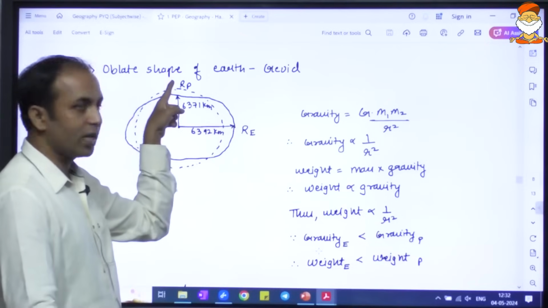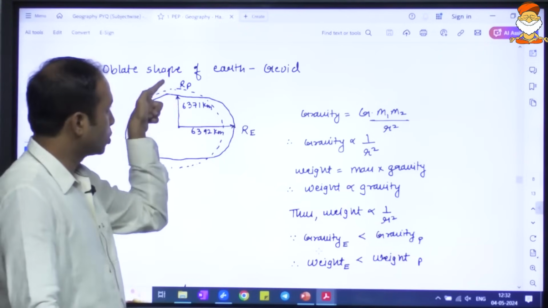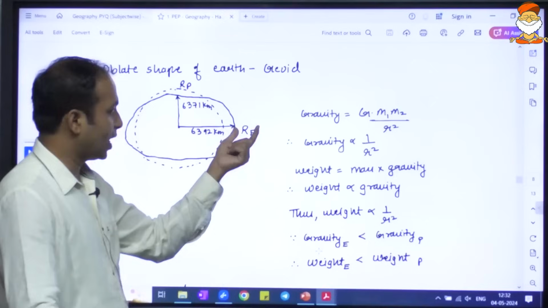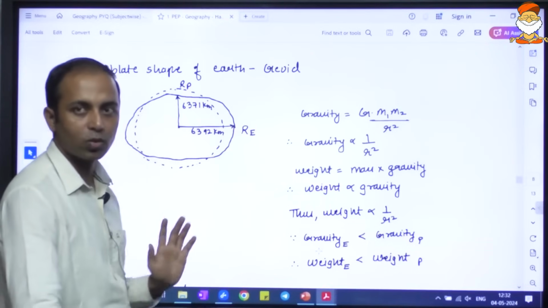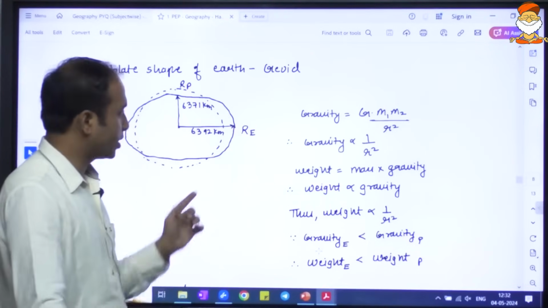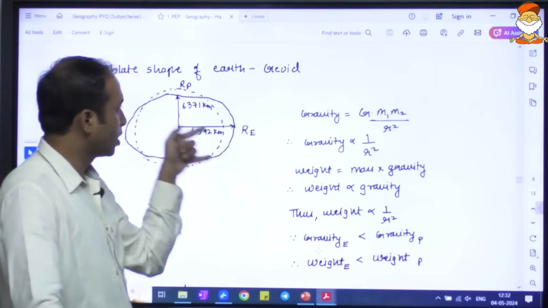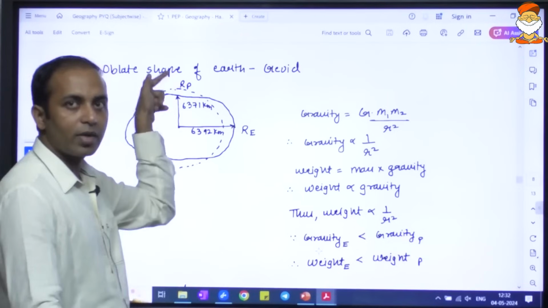Distance is less, gravity will be more. Yes or no? So when the gravity is more, weight is more over here. Gravity is less, so weight is also less over here. Okay, once again, more distance, less gravity, less weight. Less distance, more gravity, more weight.